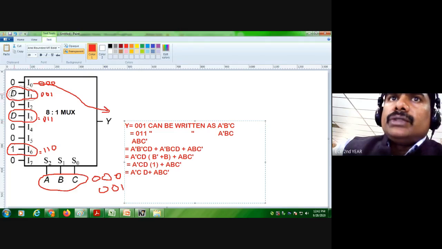I repeat once again. Here I1, I3 and I6 are our answer. I1 can be written as 001, right?